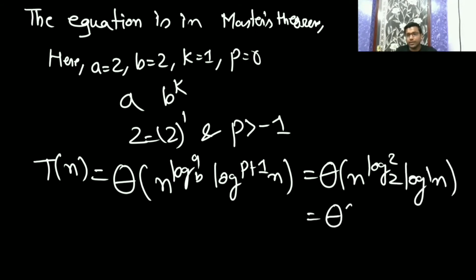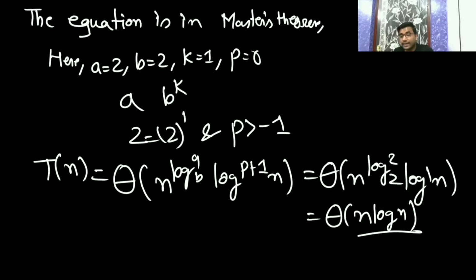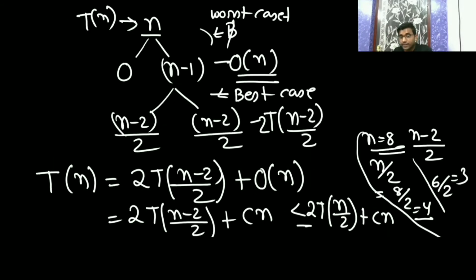So it is going to be theta of n log n, because log of 2 base 2 is 1. Since it is theta, and it is the tight bound, you can take it as big O. You can say big O or theta, nothing will happen.